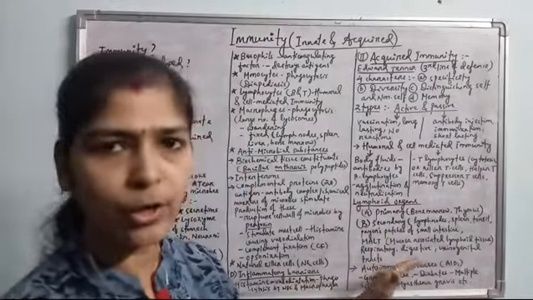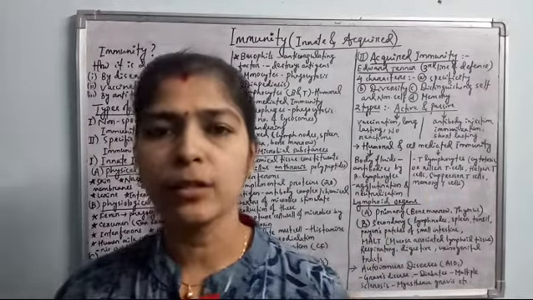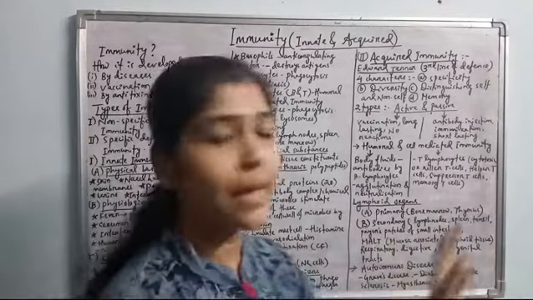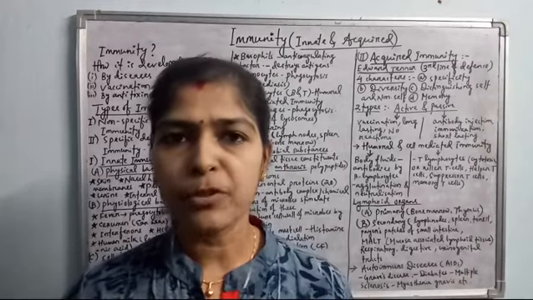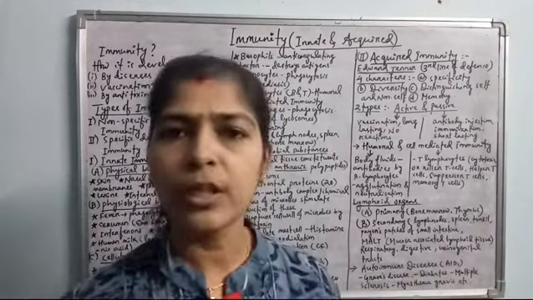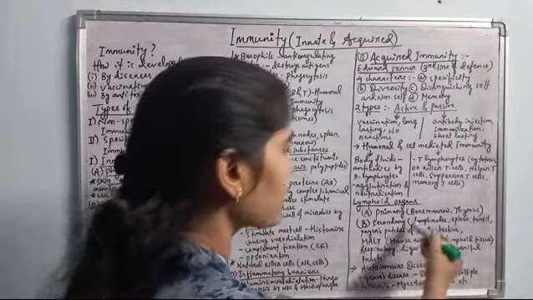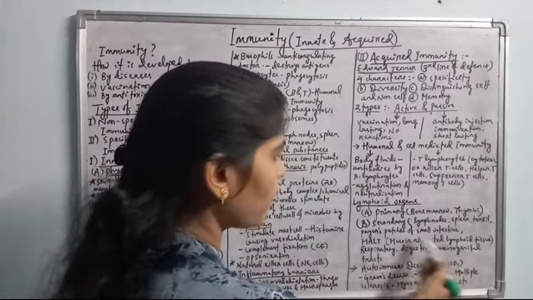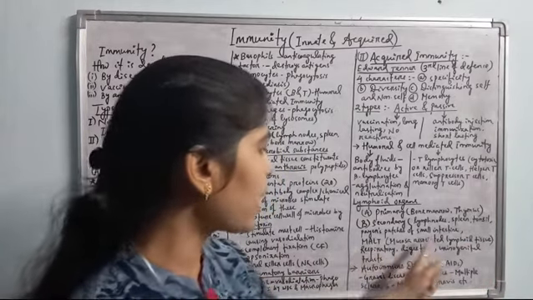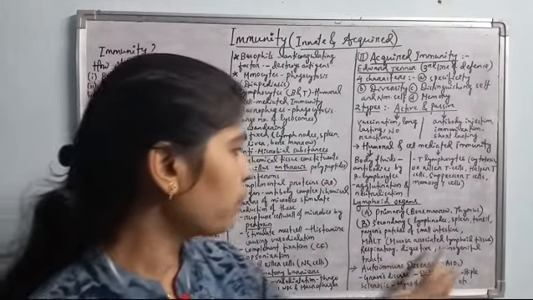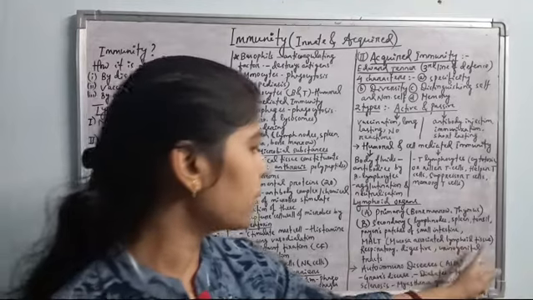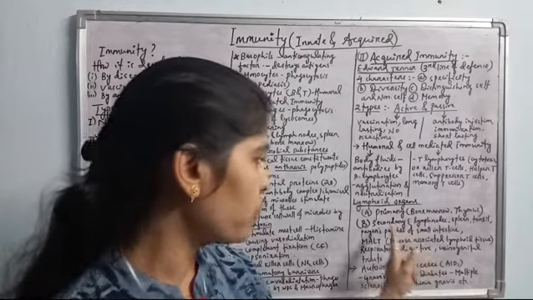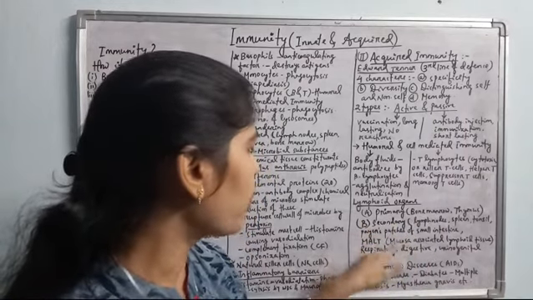Come to the lymphoid organs. Different lymphoid organs are distributed throughout our body, maintaining our immune system. The primary lymphoid organs are bone marrow and thymus. Bone marrow produces the B and T lymphocytes, and in the thymus there will be maturation of the T lymphocytes. Then secondary lymphoid organs are there, like lymph nodes, spleen, tonsil, Peyer's patches present in the small intestine, and MALT. MALT is the mucosa associated lymphoid tissue. It is present throughout the mucosal layers. Then the respiratory, digestive and urogenital tracts also contain lymphoid tissue. So they maintain the secondary lymphoid organs.